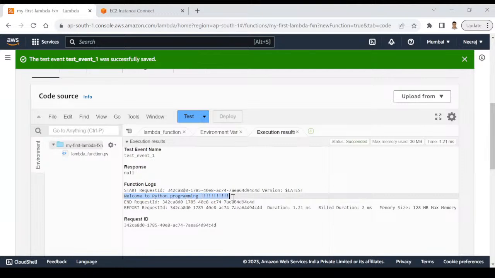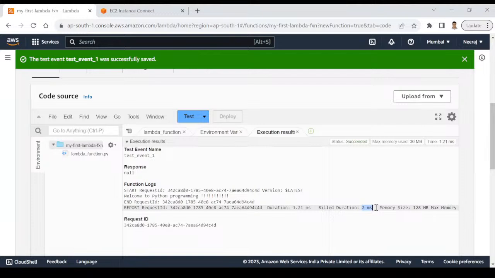Apart from that, there are a few more details, like when your Lambda started, what is the unique request ID, and when your Lambda ended. You can see here, duration is 1.21 millisecond. The amount of time this code has taken to execute is not even 1 second, it's 1.21 millisecond. That's the thousandth part of your second. There are 1000 milliseconds in a second, right? So only 1.21 millisecond it has taken. Billed duration 2 millisecond.